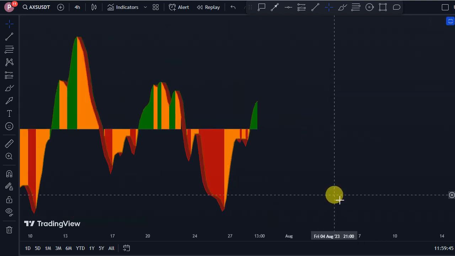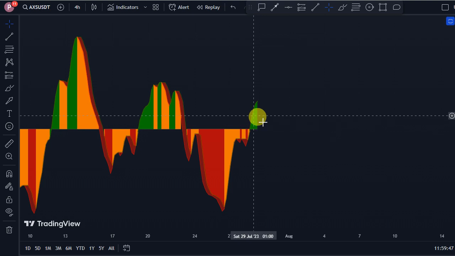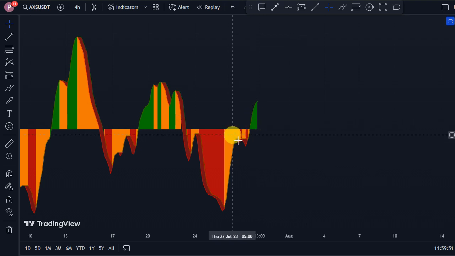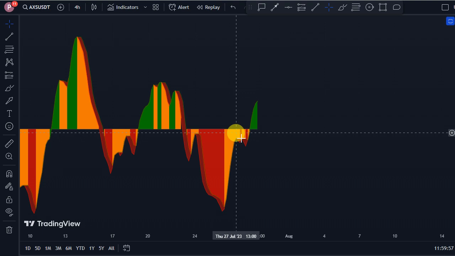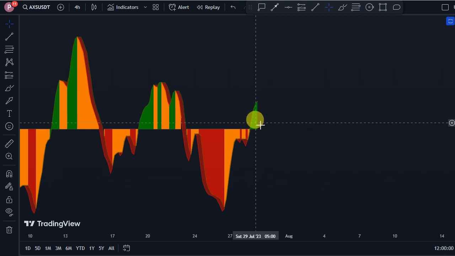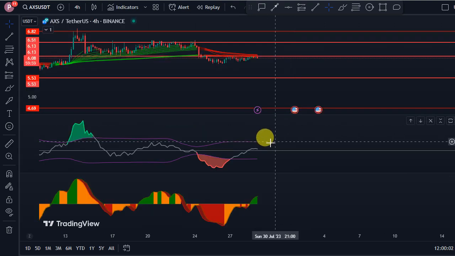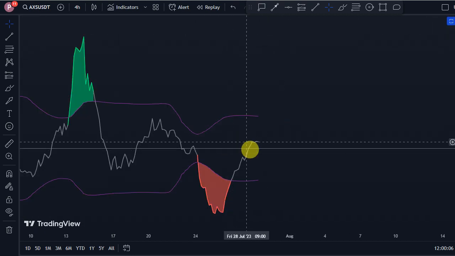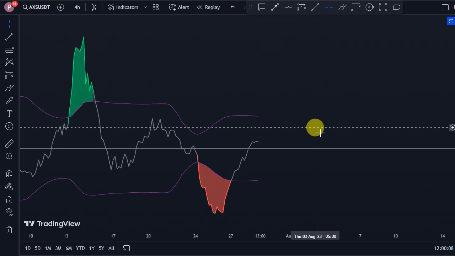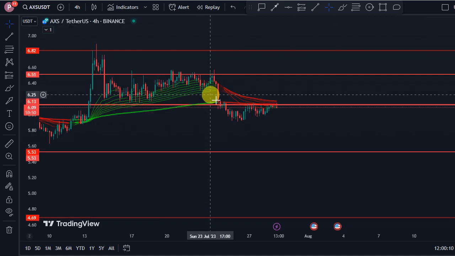Even though on the volume profile right here we are seeing huge buyers coming in, where the green stands for strong buys, the red for weak buys, the red for strong sells, and the yellow for weak buys. So currently we are seeing strong buyers at the moment, but we probably could see more sideways action right here, as the cloud indicator is showing us that there's not a lot of momentum in the market right now for AXS.